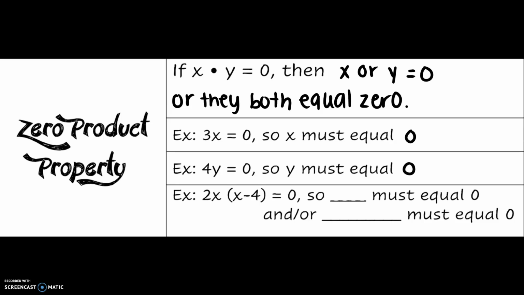In the example 2x times x minus 4 equals 0, 2x must equal 0, and x minus 4 equals 0. This example right here is what the zero product property is. When you multiply two polynomials together and you set them equal to 0, both of them must be equal to 0, and then you may find both of the solutions separately. Now let's get into some examples.